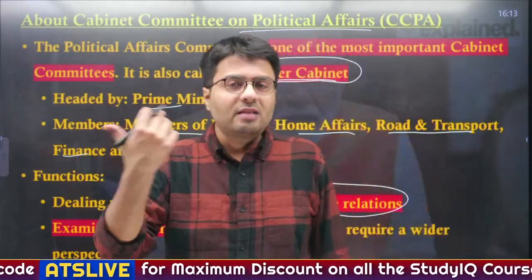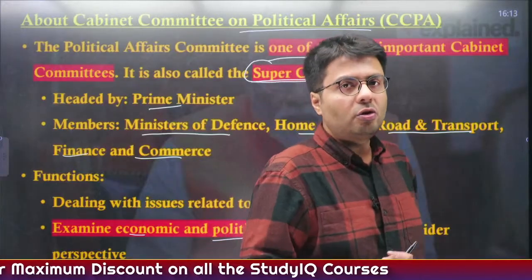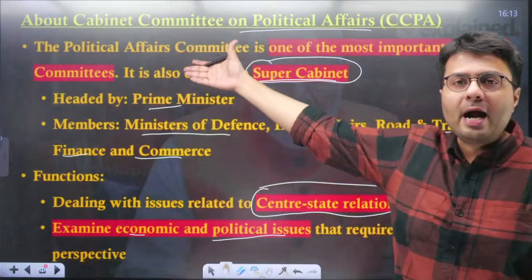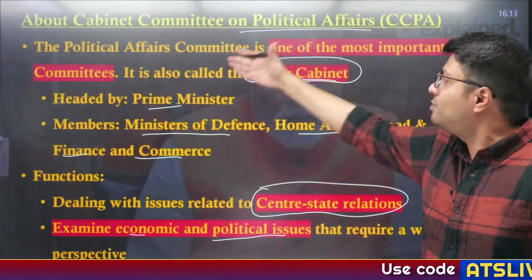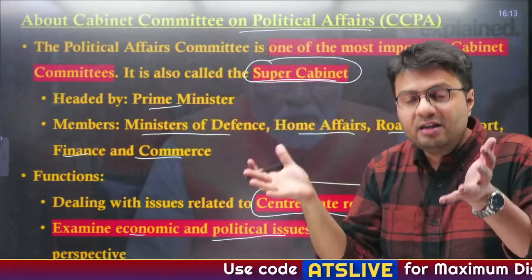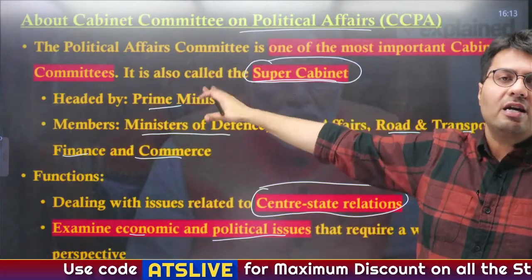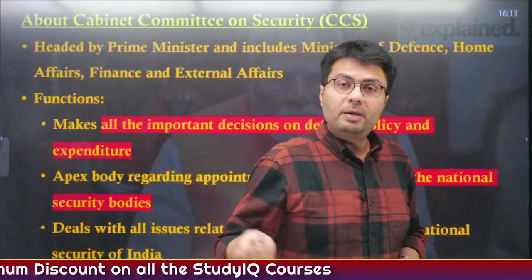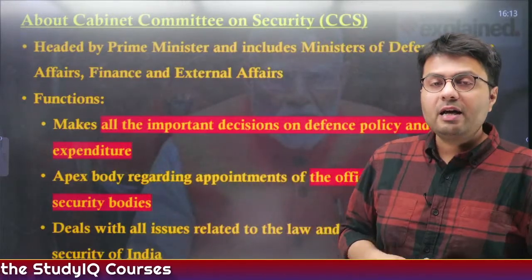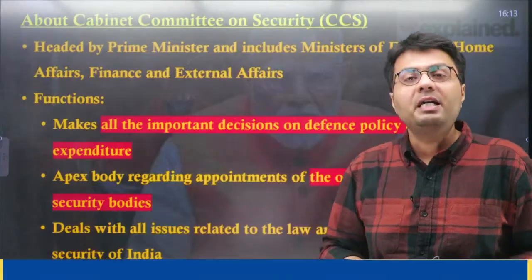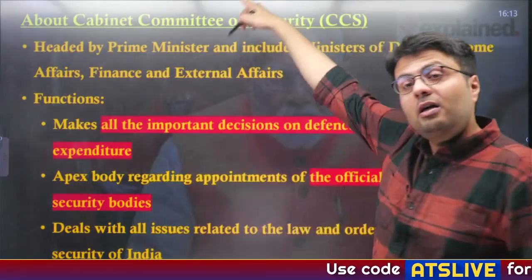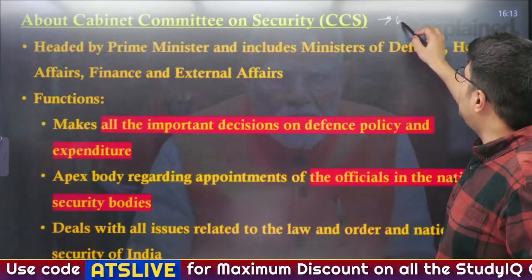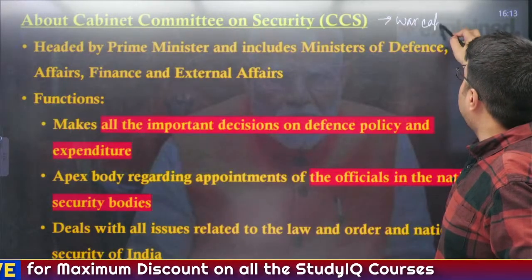So understand, deciding whether to hold a caste census or not is probably one of the most important things that the government will do. That is why it was required to convene the Cabinet Committee on Political Affairs, where these members discussed and then decided that India should hold a caste census. Okay. So this is the most important cabinet committee. Also, after the Pahalgam terror attack, we saw the Cabinet Committee on Security's meeting being convened. This is sometimes informally referred to as the war cabinet. Okay.